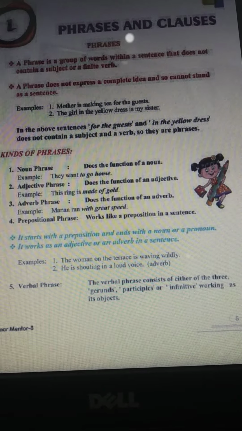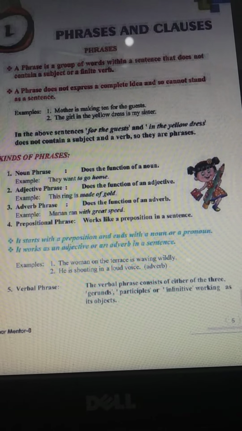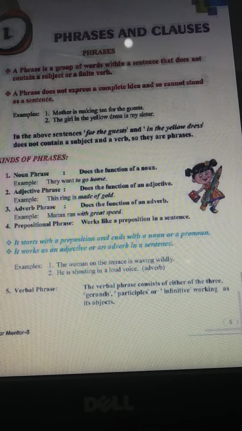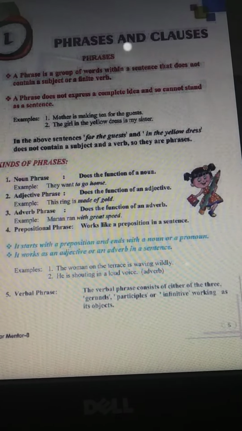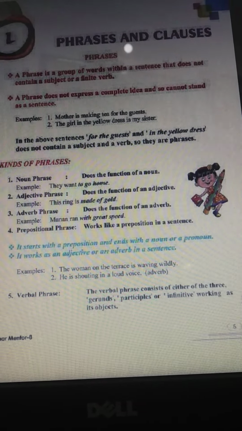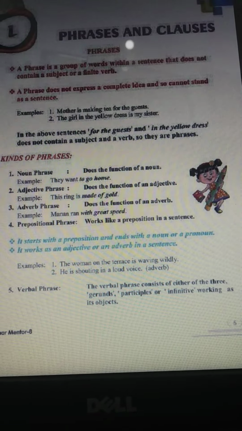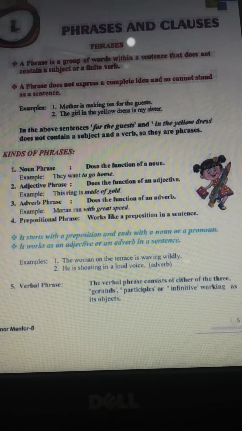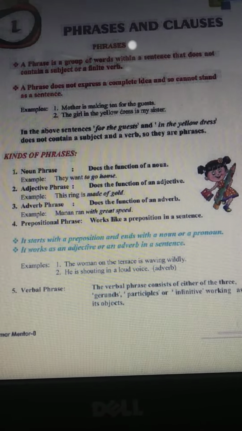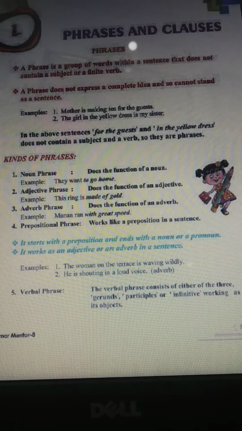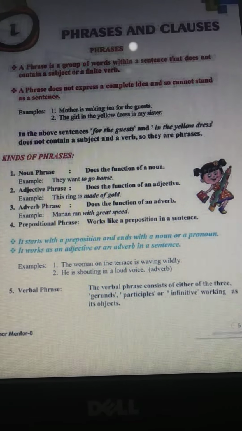And verbal phrase means the verbal phrase consists of either of the 3: gerund, participle or infinitive, working as its objects. So now, what do you mean by gerund? Gerund is a verb form which functions as a noun. So actually, gerund means what? It's a verb form. So you all know what is verb. Verb means action words. Yes or no? So when a verb functions as a noun, we call it a gerund. So these are kinds of phrases.